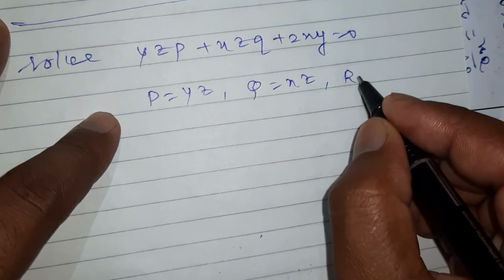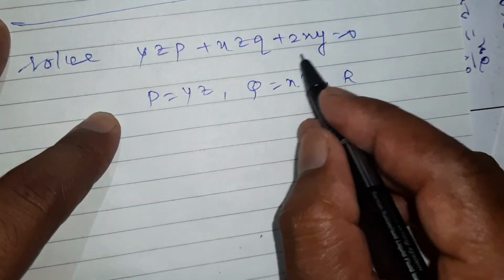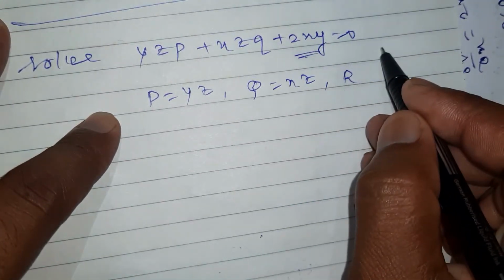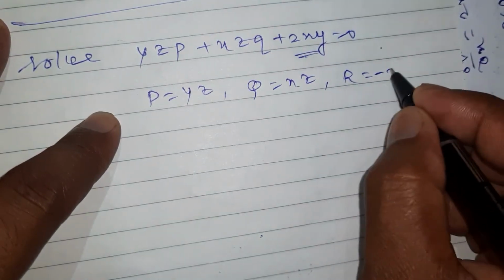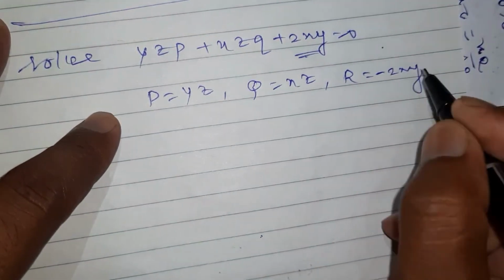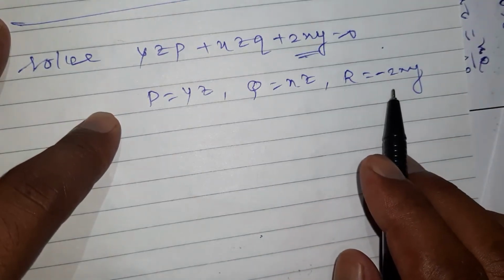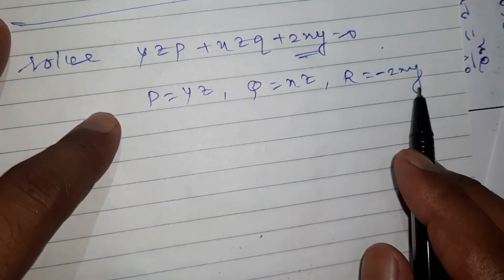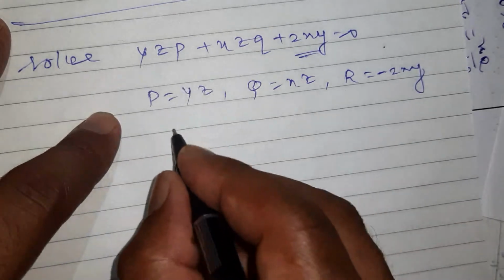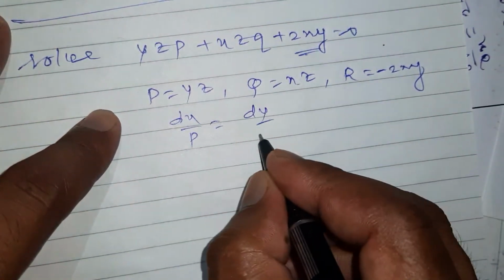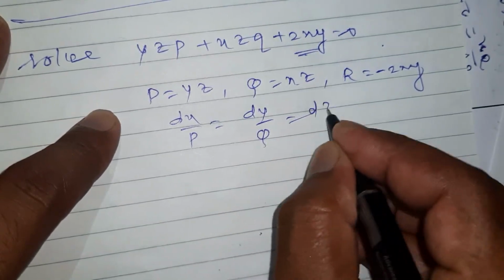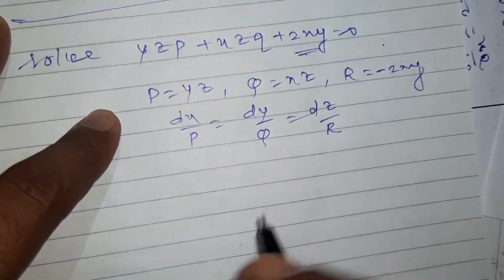And what is value of capital R? I have to transfer this term to RHS. Clearly. So here capital R is minus 2xy. Value of capital R is minus 2xy. Get it? And our equation is dx upon p is equal to dy upon q is equal to dz upon r.